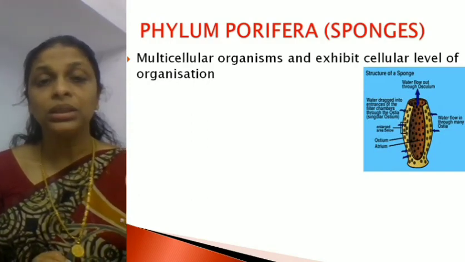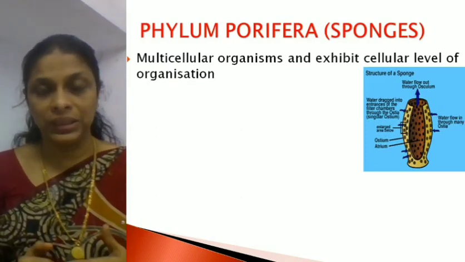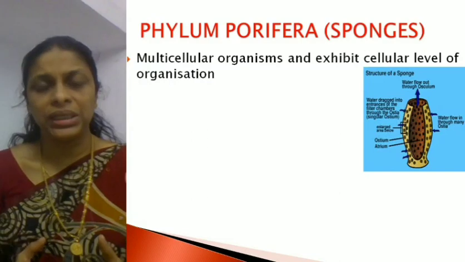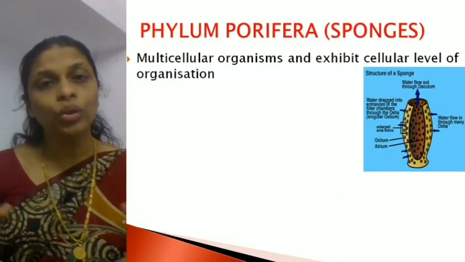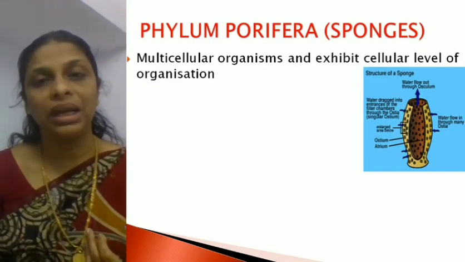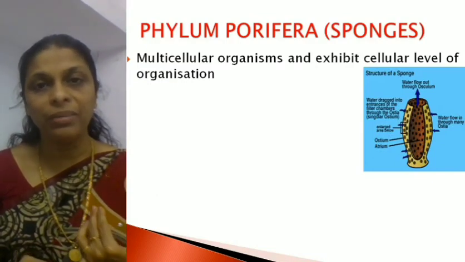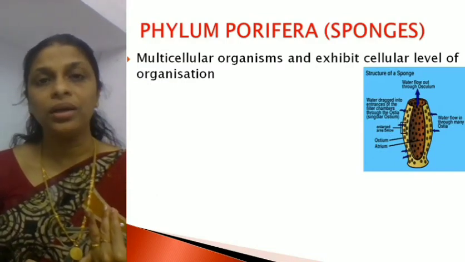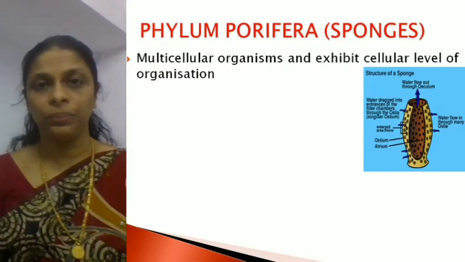That means there are no tissues, no organs or organ systems. Each and every cell performs its functions. There is no group of cells to form tissues. So they exhibit cellular level of organization. So 2 points you got. Poriferan members are multicellular, and they exhibit cellular level of organization.